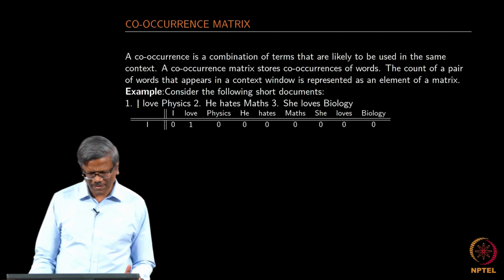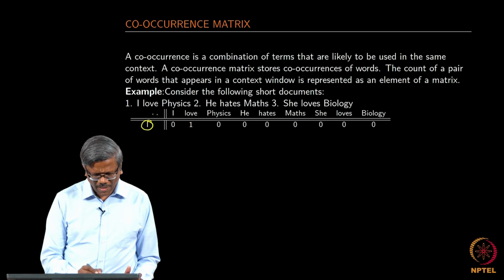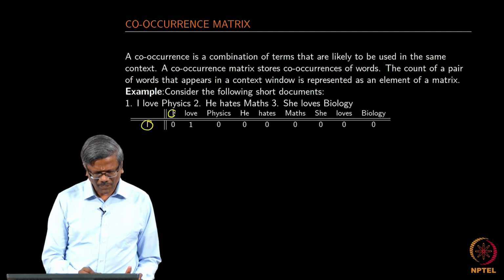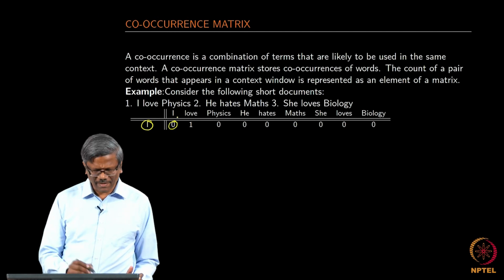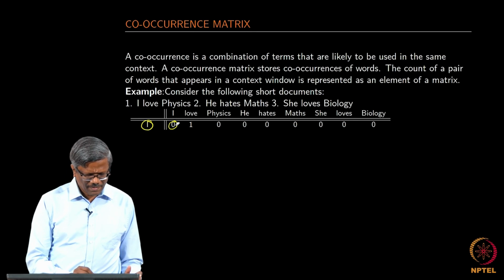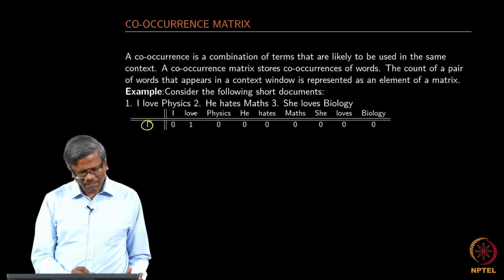So, if you want to fill up this particular matrix, let me go back to the first one. So, I have I here. I and I do not co-occur, correct. So, what you have is 0 here. I am using only a binary representation. Now, I love physics.